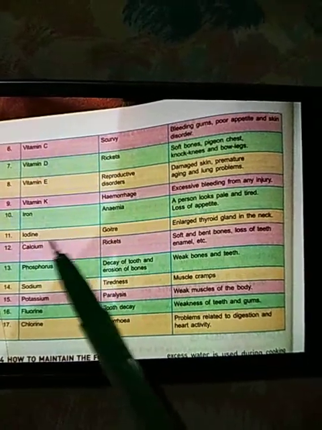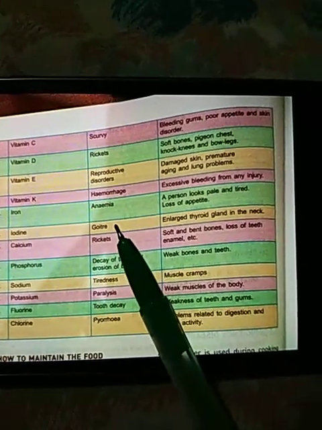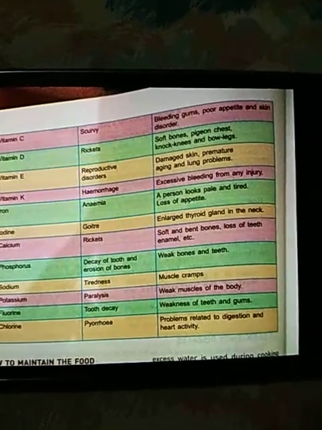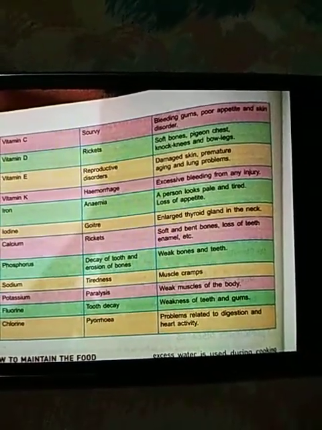Iodine. Because of iodine deficiency, there is goiter. In this disease, there is an enlarged thyroid gland in the neck. The thyroid gland which is placed in the neck gets swollen up.